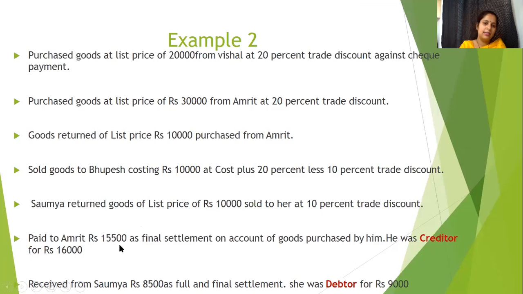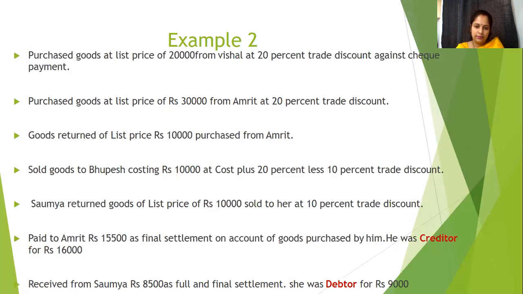This is our books of account, we are maintaining it. So we have to pay him. How much do we have to pay him? We have to pay him rupees 16,000, but we are actually paying him rupees 15,500. He was creditor for rupees 16,000. It means 500 is discount which is allowed to us by him. Now we only need to pay him 15,500 instead of 16,000. So again, there will be a compound entry, and there will be the effect of cash discount now, which we will be mentioning in the journal.